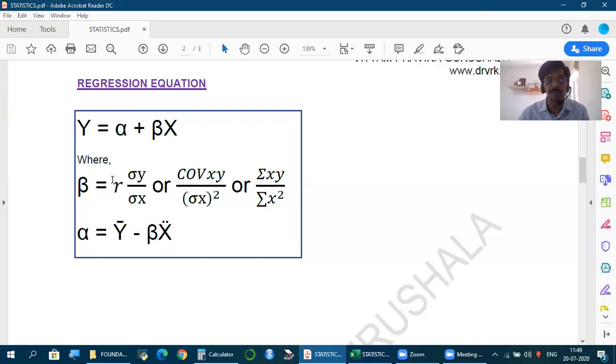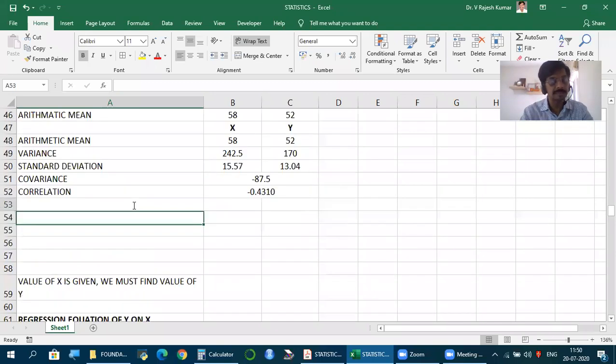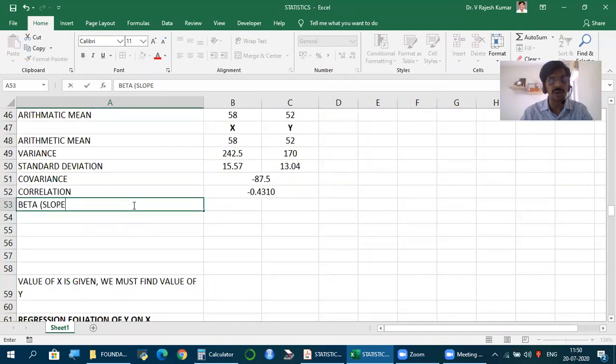You see the first formula, R into sigma y by sigma x. And don't forget, this is the regression equation of y on x. So if this is the case, this is the formula for beta. In case you have the regression equation of x on y, it will be different. That's the reason, to avoid confusion of different formulae, as a standard we always consider the regression equation of y on x. The given variable we take as x, the variable which we should find we take as y. So what's the formula for beta? R, that is correlation, into standard deviation of y by standard deviation of x. So in this case, beta is what we call the slope.